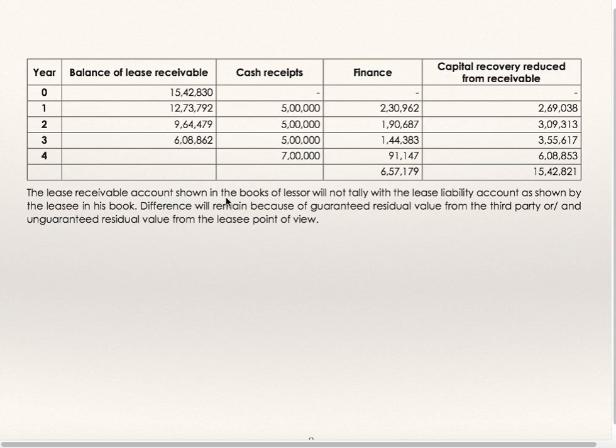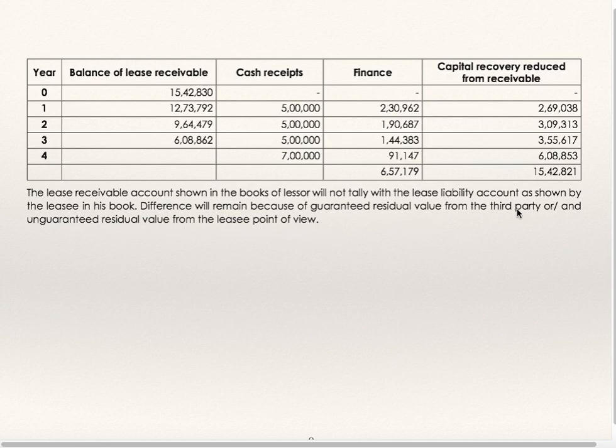The lease receivable account shown in the books of lessor will not tally with the lease liability account as shown by the lessee in his books. Difference will remain because of guaranteed residual value from the third party and or unguaranteed residual value from the lessee point of view.